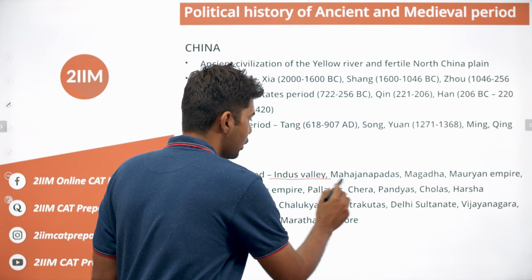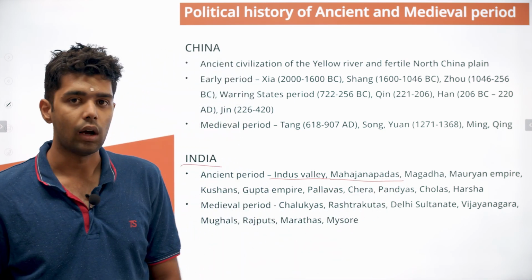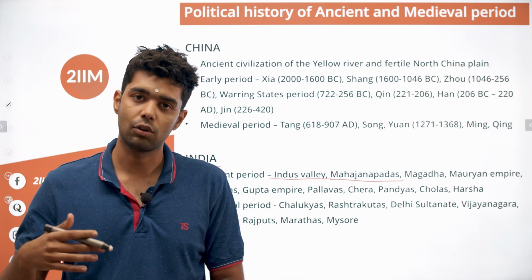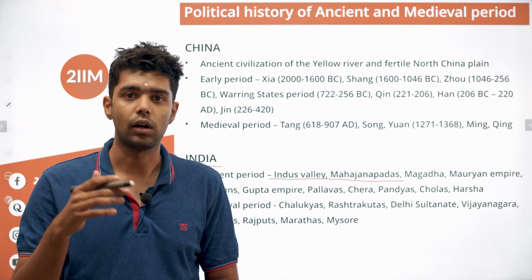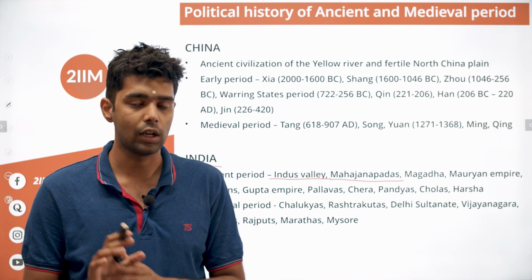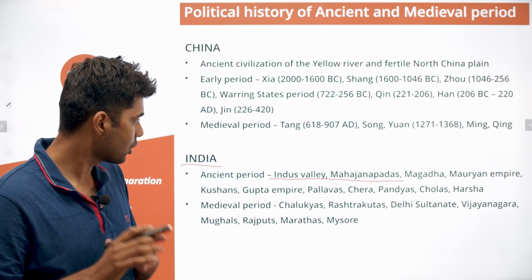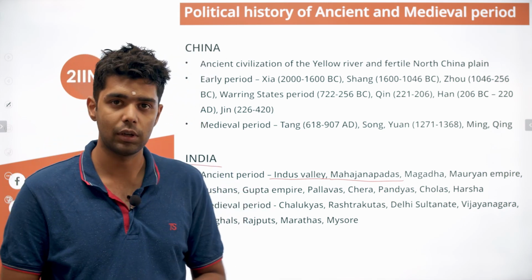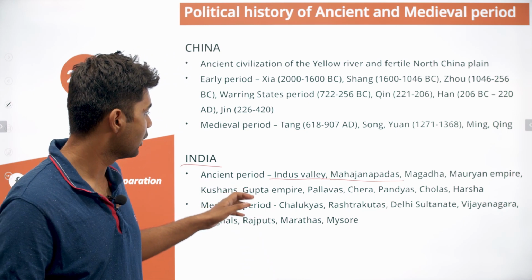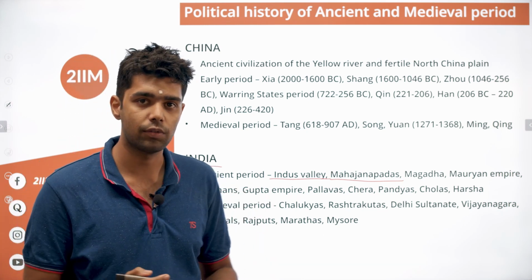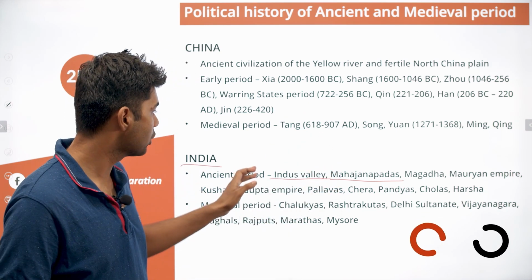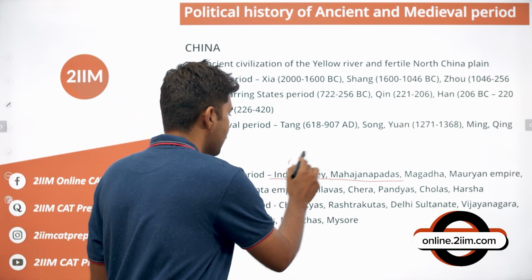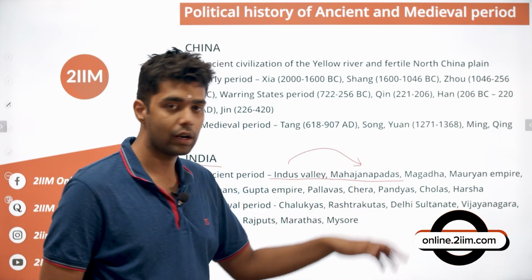And then after that you have the Mahajanapadas. In the ancient time, 2000, 3000, 4000 years ago, the Ganga Yamuna Valley was not very highly populated. It was a collection of forests, and some tribal people existed in the region. But it is said that an Aryan invasion happened from the northwest, especially people from the Indus Valley civilization. They migrated to this region.